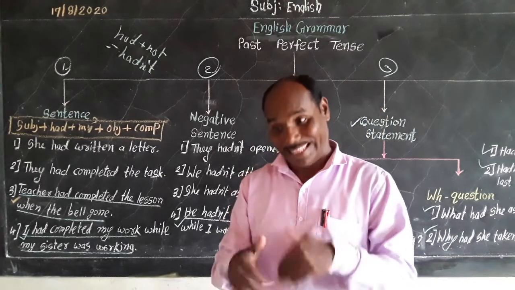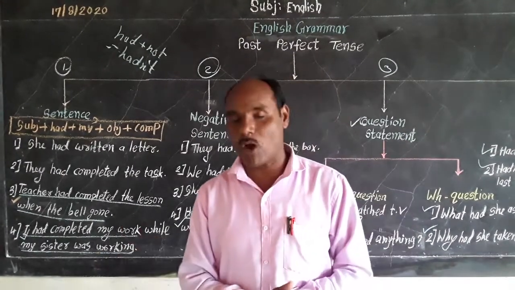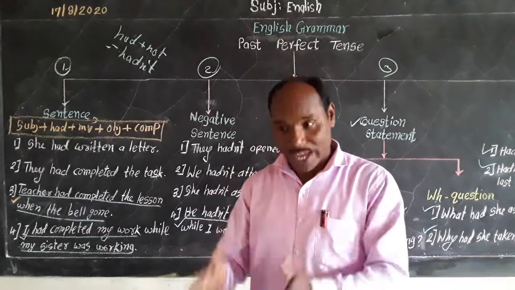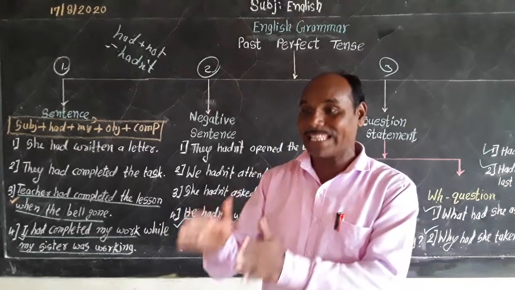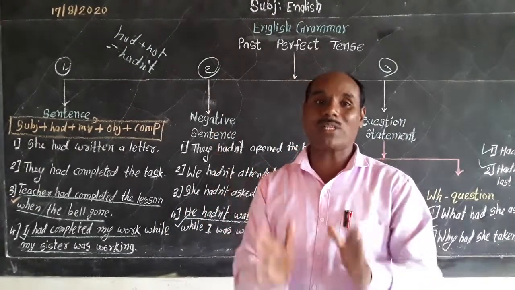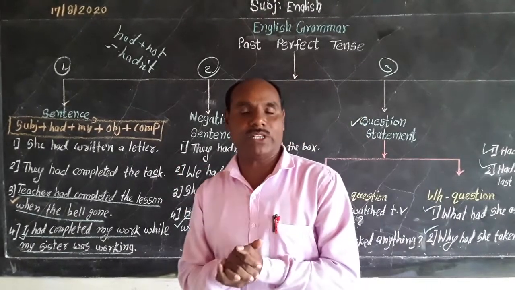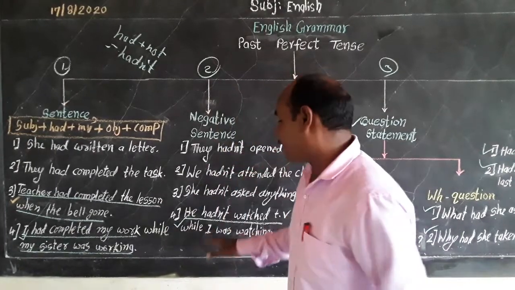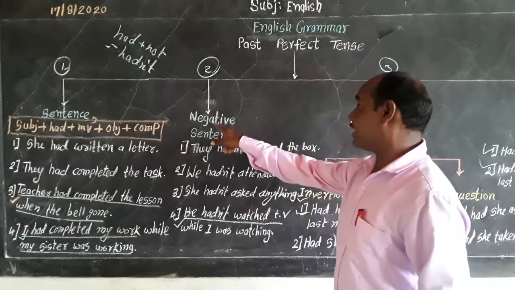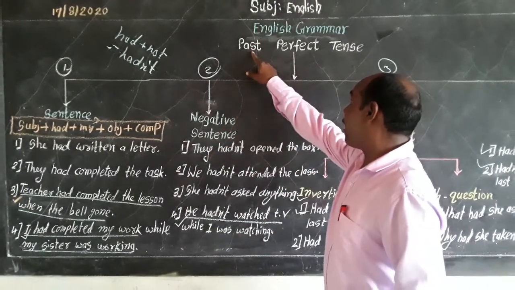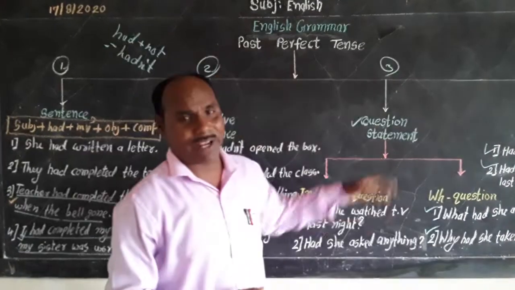That's all. Later on, after watching me, he may watch or he may not. I don't know. But when I was watching television, at that moment or period of time, he was not watching the television. That means he didn't, or he hadn't watched television. But later on, I don't know. That means the relationship between past perfect and past continuous is given in the negative statement in the past perfect tense.